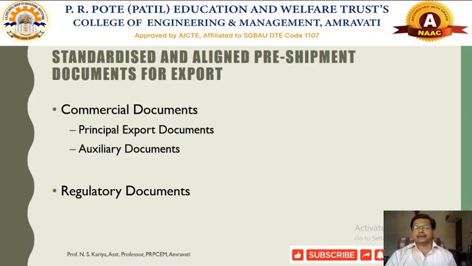After that there are some specific documents required particularly in the pre-shipment period. These are called standardized and aligned pre-shipment documents, required for the period of export. There are two types of documents. The first is commercial documents, which are very essential and classified into two types.